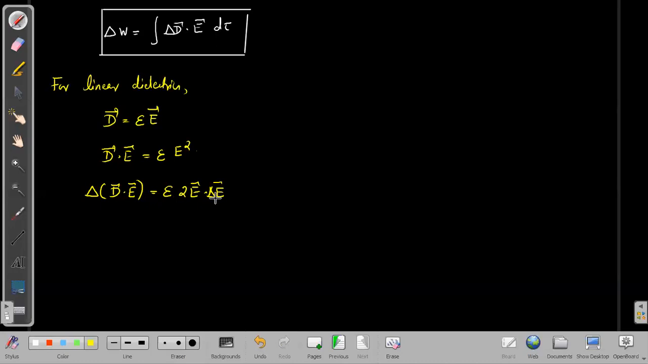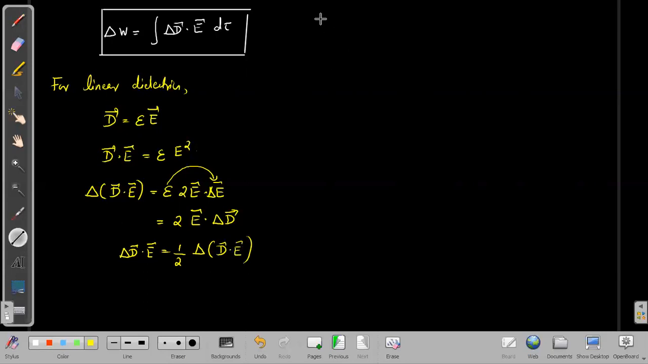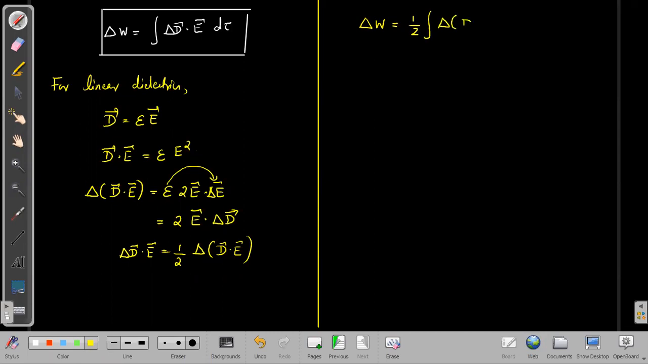Now epsilon times delta E gives delta D. So this would be equal to 2 times E dot delta D. Therefore delta D dot E, if you take 2 to the left side, becomes half into delta of D dot E. So delta W for linear dielectrics can be written as half times the integral of delta of D dot E d tau. And the complete work would be half the integral of D dot E d tau.